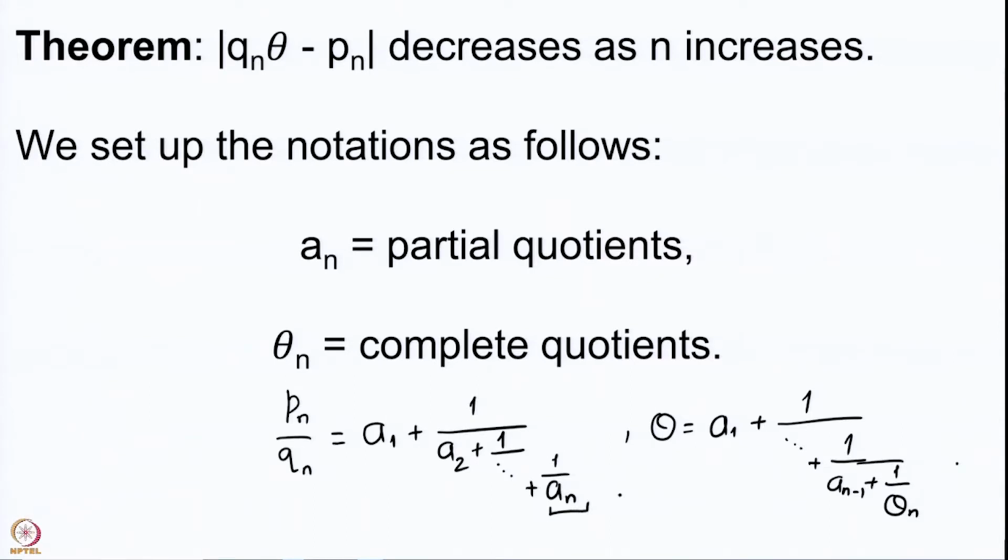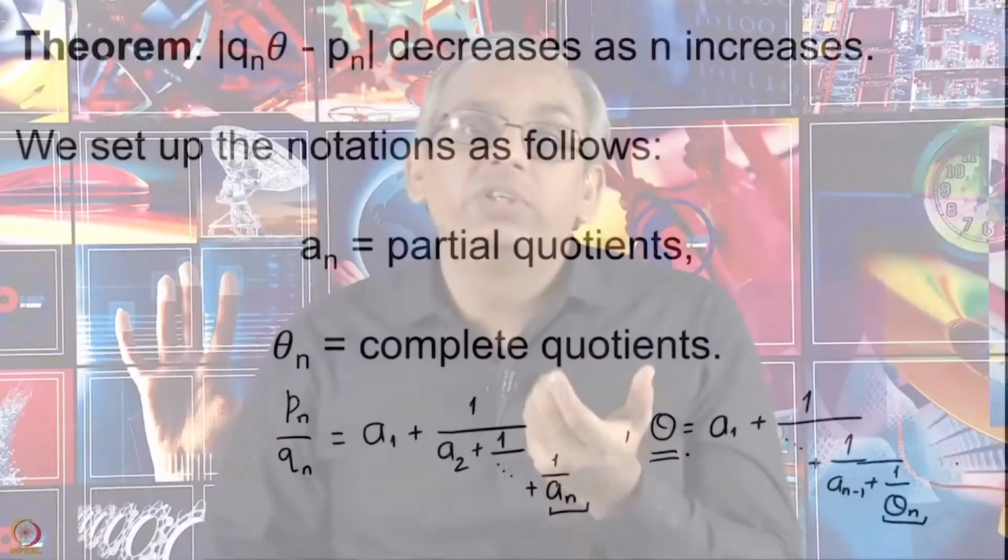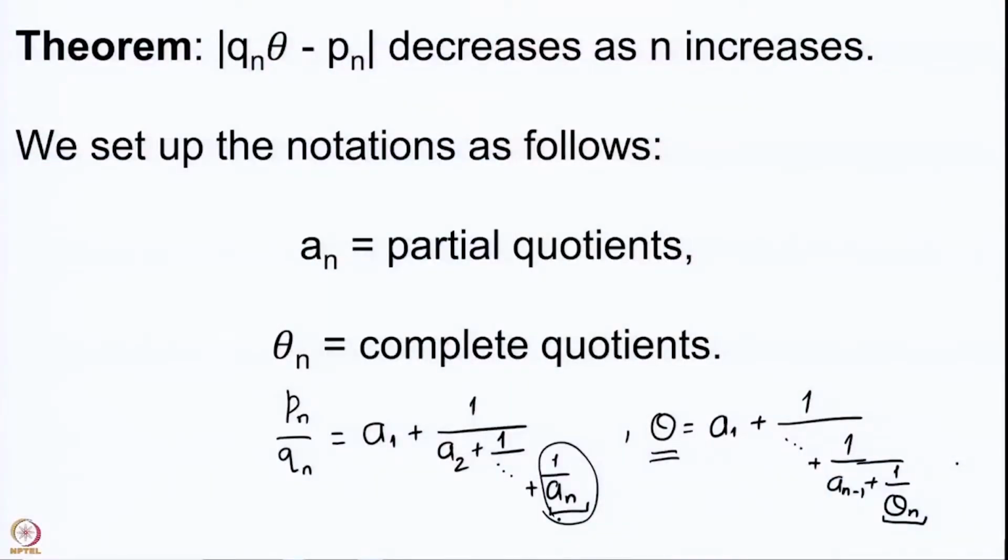So, instead of a_n we would have theta_n. Once you have theta_n in place of a_n, you do get your theta back. Therefore, these are called complete quotients. They give you the complete theta. These are also quotients because it is 1 upon theta_n that you have here in the continued fraction expansion. So, they are called complete quotients, and the a_n's which come here are also quotients, but they give you partial information. So, they are called partial quotients. So, a_n are the partial quotients and theta_n are the complete quotients, that is our notation.